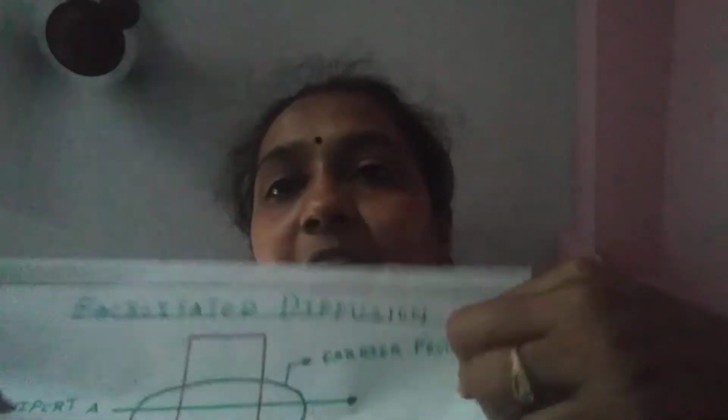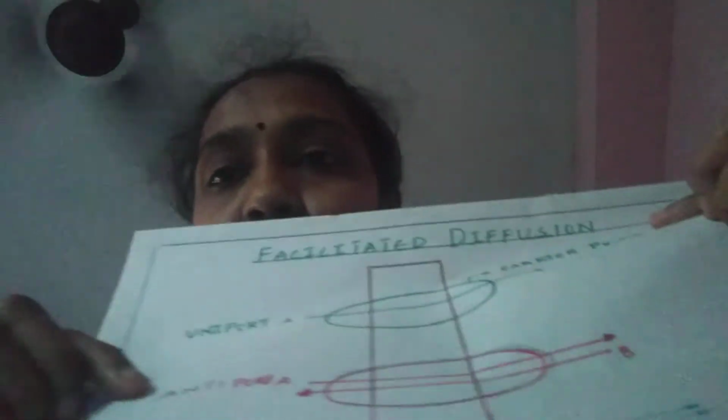This facilitated diffusion is going to take place in three ways. That means the molecules or ions which are present in higher concentration in one region will pass to the other regions having lower concentration through three methods. Those three methods are called uniport, antiport, and symport.